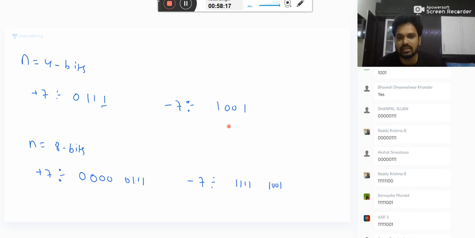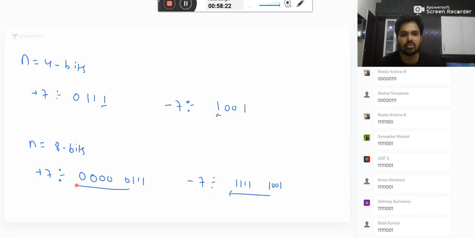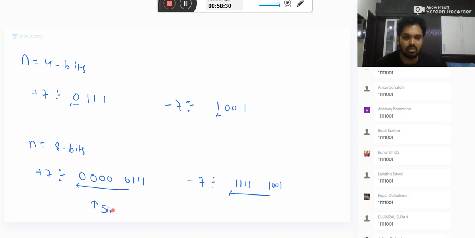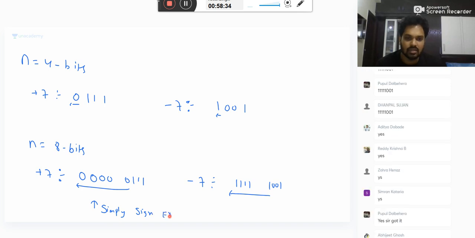Now you see it is nothing but sign extension only. So the previous logic is valid here also. Yes or no? So it is simply sign extension. Okay, so you don't have this disadvantage. You don't have the 0 disadvantage.